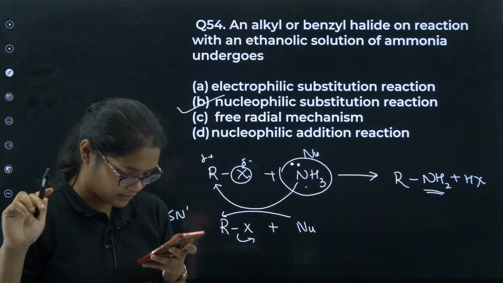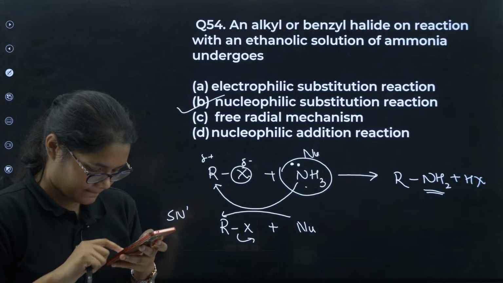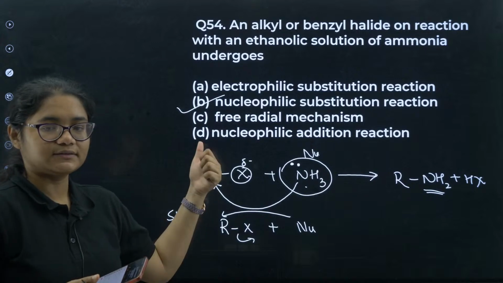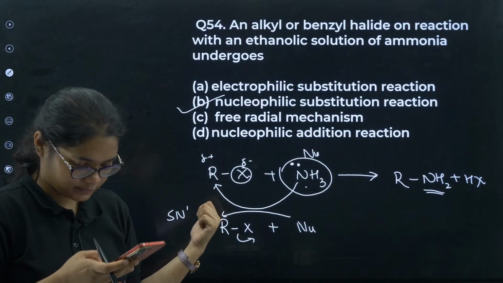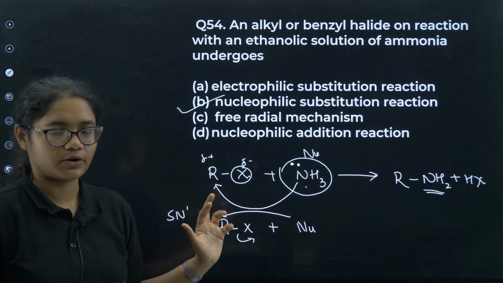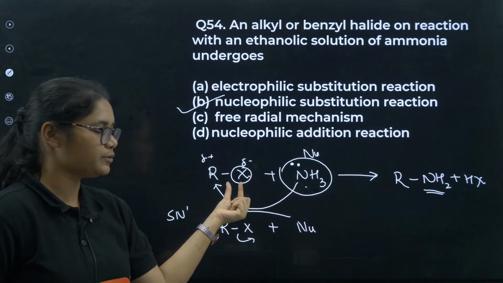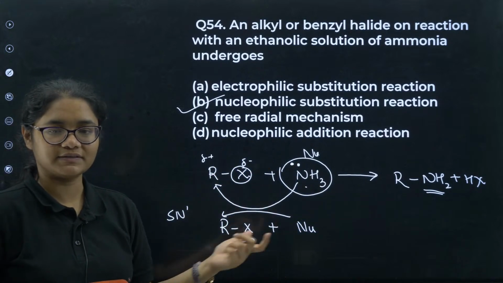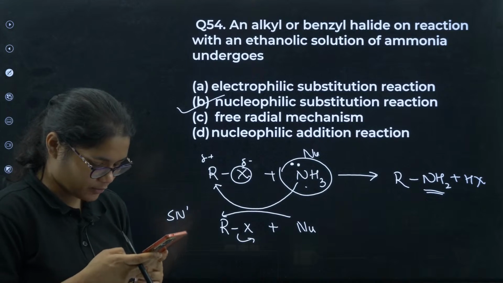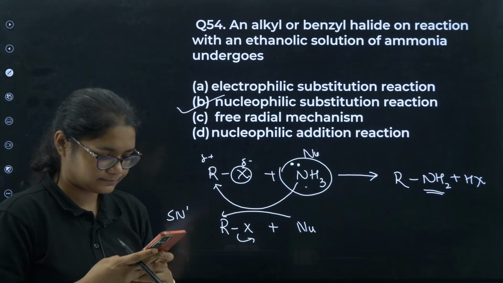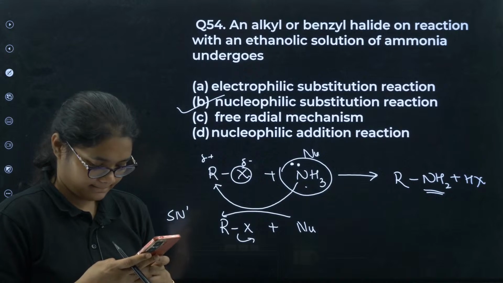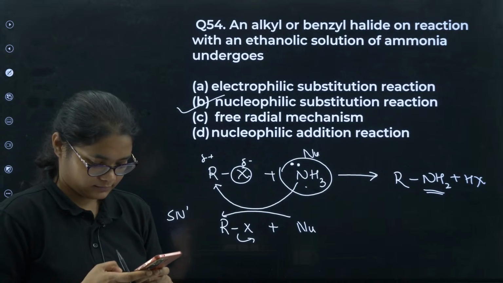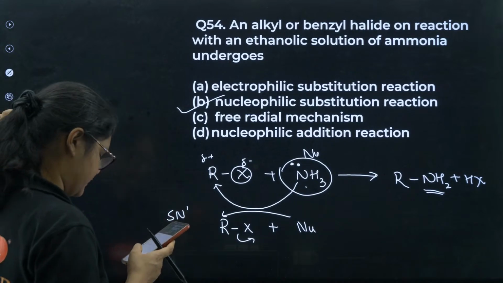Students, please tell me any doubt in this question. All of you have given the wrong answer, so please take a screenshot of this one and tell me if this concept is clear or not. This is a nucleophile. It is substituting the halide group, right? So this nucleophile has substituted here. So it is a nucleophilic substitution reaction. Let me know, I will move forward. If you have any doubt, tell me, I will explain.